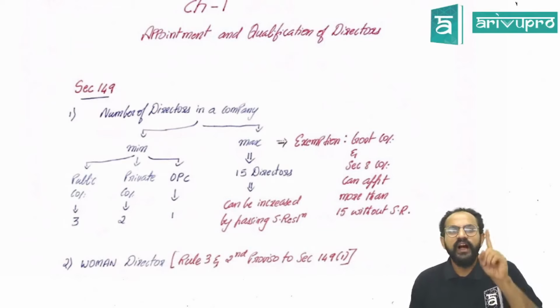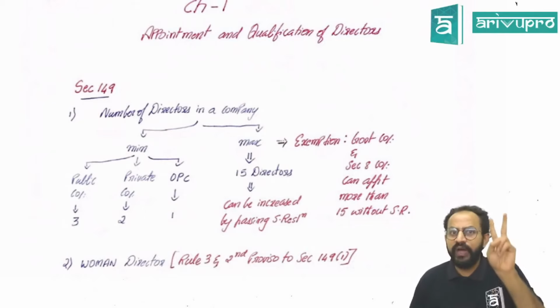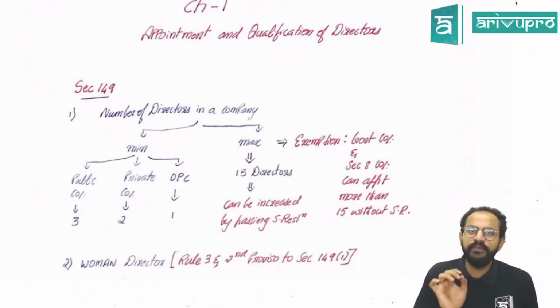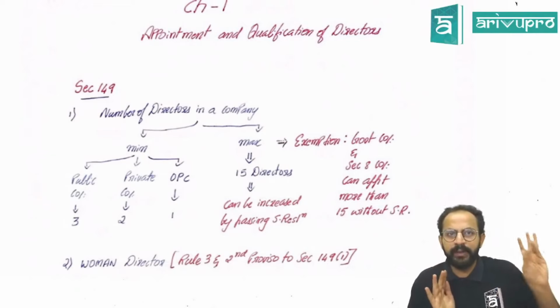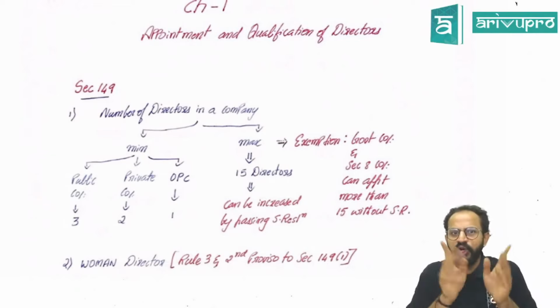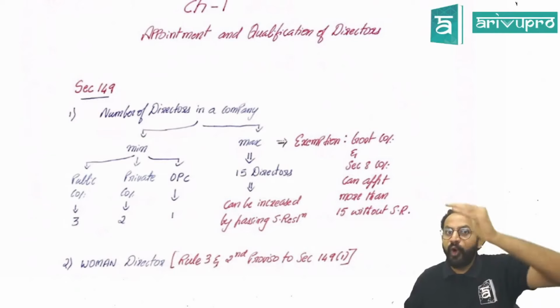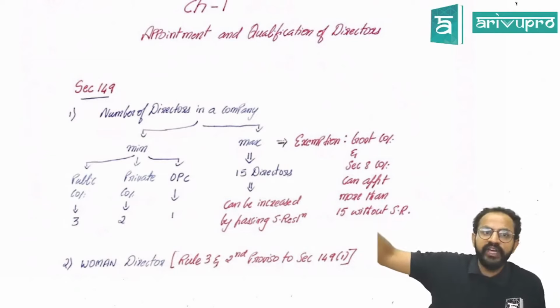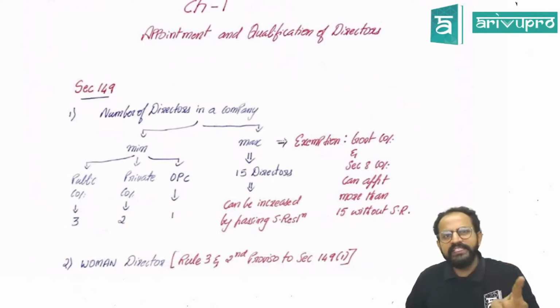Okay, sir. A public company should always have 3 directors minimum. A private company should have at least 2 directors. A one person company should have at least 1 director. Okay, sir. The maximum number of directors is 15 for all the companies, that is public, private as well as OPC. Do not forget this simple limit, but very, very important. So the minimum number of directors in public is 3, private is 2, OPC is 1. The maximum number of directors in these 3 companies is 15.